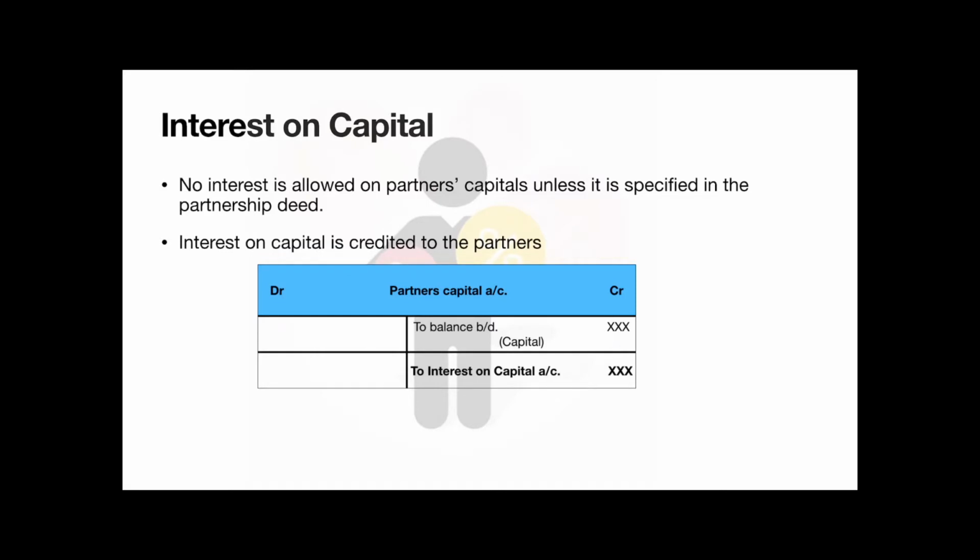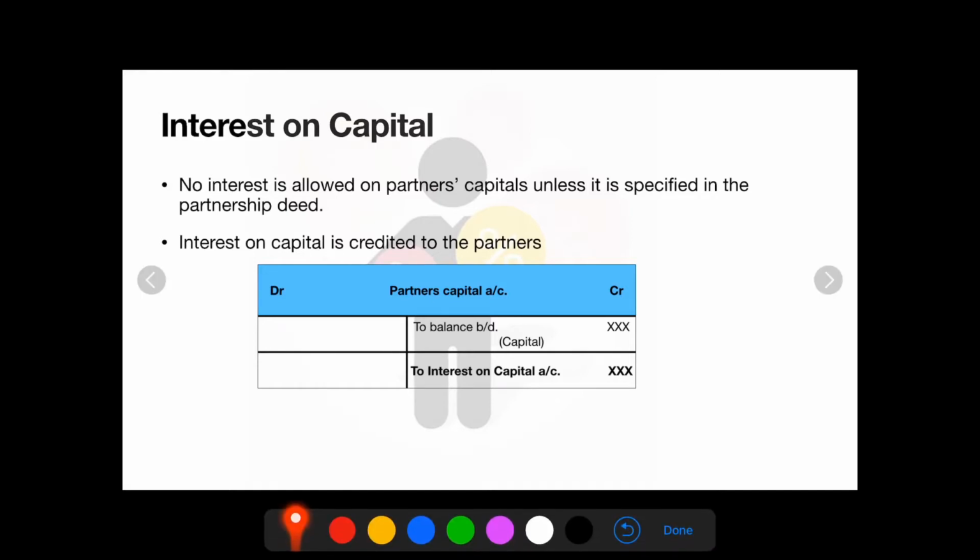No interest is allowed on partner's capital unless it is specified in the partnership deed. So, if there is no partnership deed, no interest on partner's capital. If there is a partnership deed, then interest on capital is credited to the partner. So, if you observe in partner's capital account, on the credit side, interest on capital is being posted.